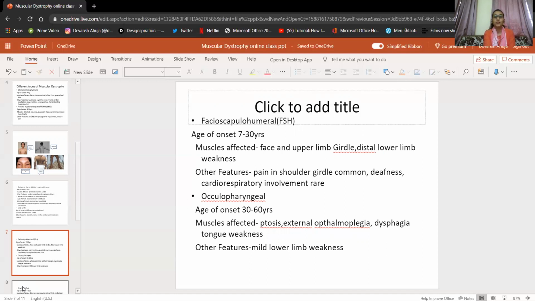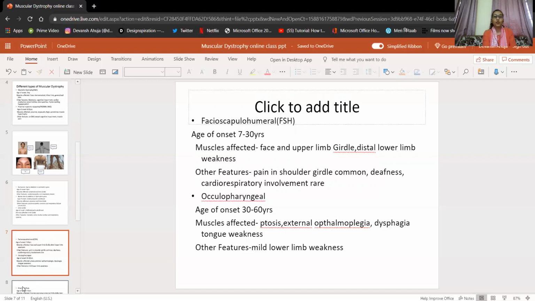Among other features, pain in the shoulder girdle is common, while deafness and cardiorespiratory involvement are rare. In Duchenne muscular dystrophy there was cardiorespiratory system involvement, but in facioscapulohumeral muscular dystrophy, cardiorespiratory involvement is rare.